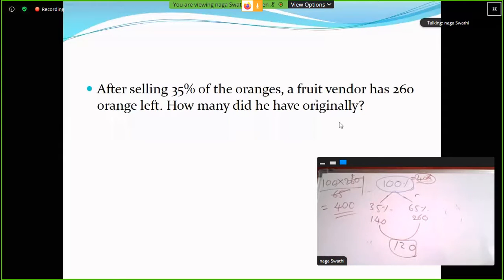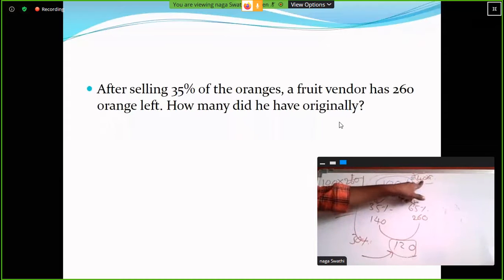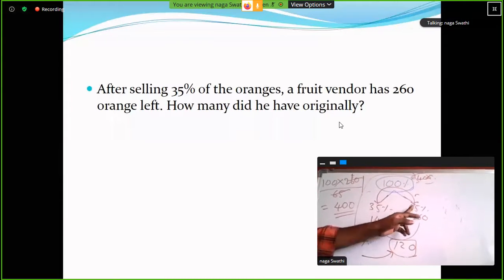So the difference between these two values, 30 percent, is equal to 120.